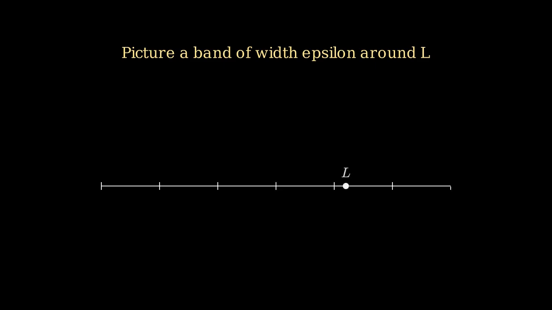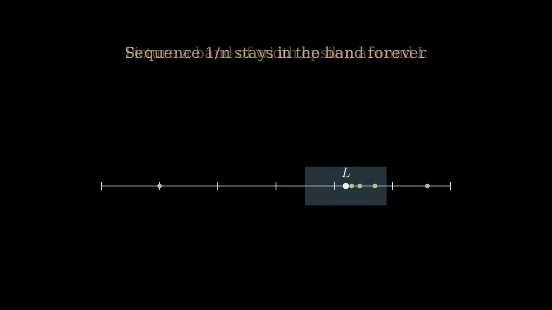So the full statement is this: for every positive epsilon there exists a whole number N, such that for every term index n greater than N, the distance between the term and L is less than epsilon. Picture this on a number line. We draw a narrow band around L of width epsilon on each side, and we watch the terms of the sequence march along. For a convergent sequence, like 1 divided by n, once we pass some point N, every later term falls inside that band and never leaves it again, no matter how tiny we make the band.